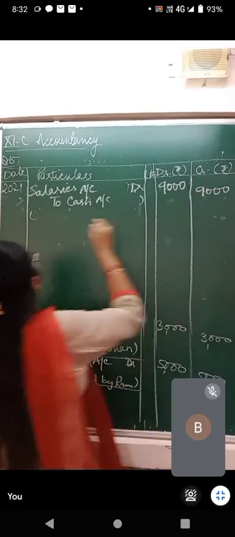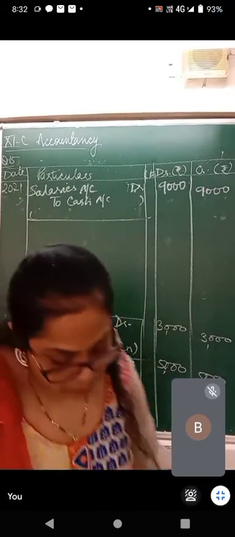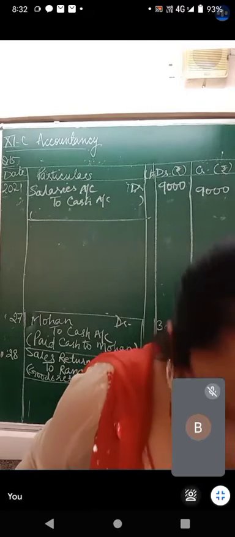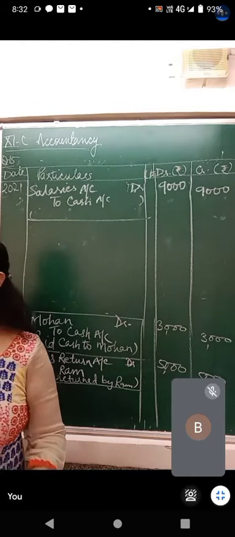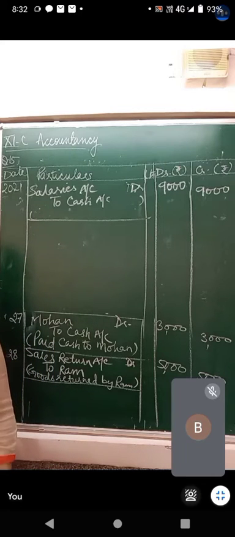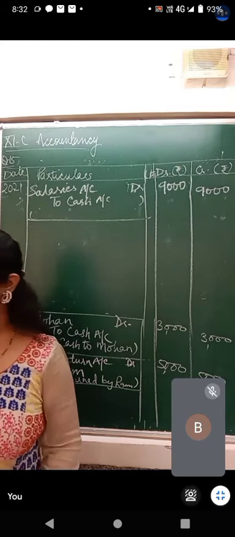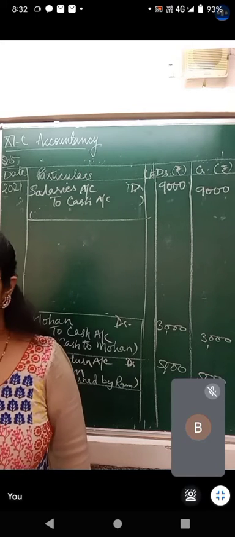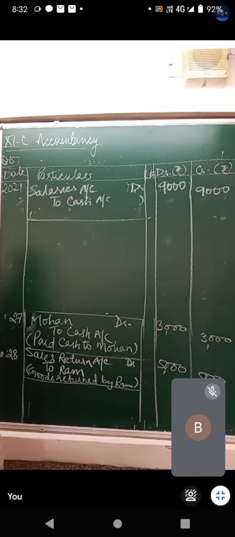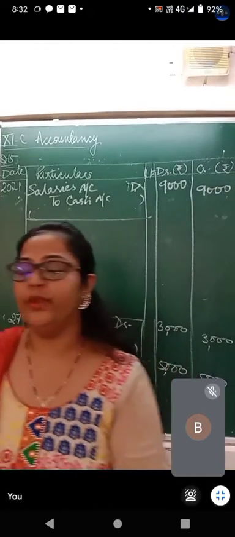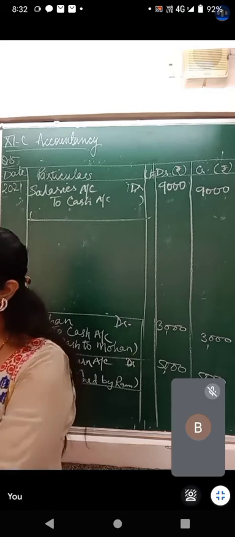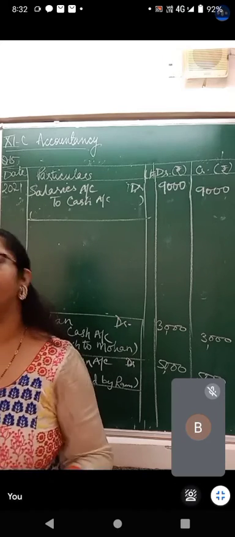Next, paid to petty cashier. Now there is a person who is called a petty cashier. He gives 20 rupees, 30 rupees, 50 rupees to be used in the business. There is a petty cash book, and there is a petty cashier. Petty means small. So expenses of small amounts, we make through petty cash. So amount paid to petty cashier, we pool in the beginning, and from that we keep on taking money for tea and so on.